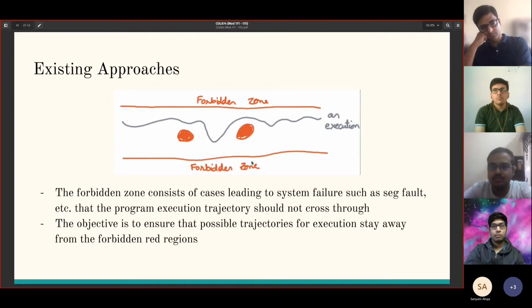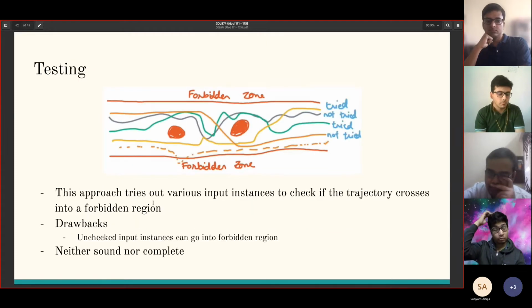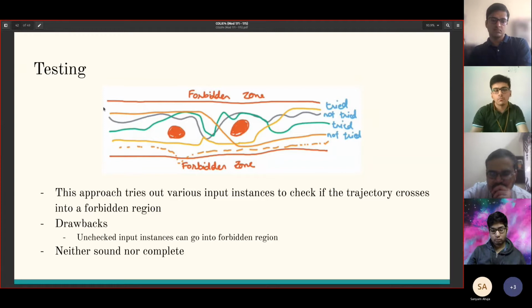These red things are the forbidden zones, and they are not supposed to be reached, and they lead to system failure, such as segfault, etc., and make the entire system crash. And so, in critical systems, we don't want these program execution trajectories to cross through these forbidden zones, and that is the objective we'd like. And so testing is one approach. This approach basically tries out various input instances and checks if those execution trajectories cross the forbidden zone or not.